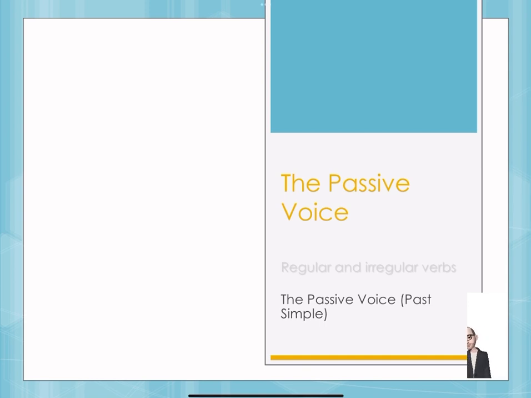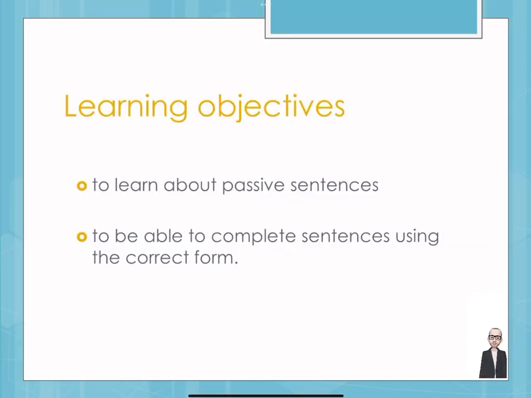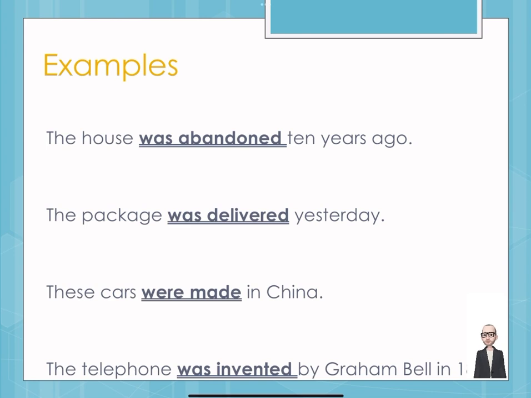So let's get straight into it. Passive sentences, you will be able to use them correctly. More specifically, we are focusing on the past simple form of the passives. Let's have a look at a couple of examples so you will have a clear idea of what we are talking about. On this slide, you will see 4 sentences. I'll just go through them quickly.